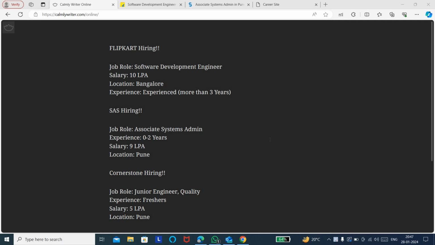The job role is software development engineer, and the salary or CTC starts at 10 plus, the starting salary is 10 LPA, and based on your years of experience and your interview performance, the CTC will be decided. The work location is Bangalore. The role is for experienced graduates with more than 3 years of experience, so they are eligible to apply for this particular job role.